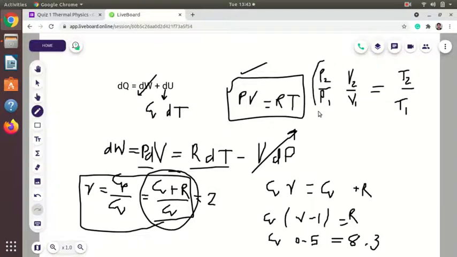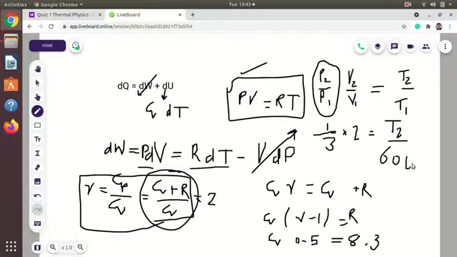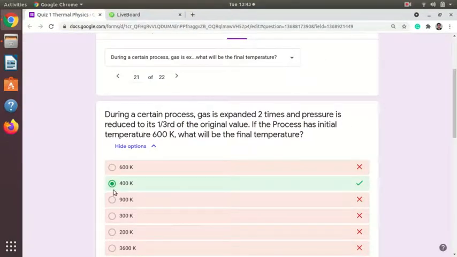So we can put in the values. What is given? Pressure is reduced to 1/3, so this ratio is 1/3, and volume is doubled, so this is equal to 2, and we have given the initial temperature, so T2 upon T1, that is 600. So if you solve for T2, here 2 3s are 6, and if you take 200 to that side, it will get multiplied with this 2 and it will be 400 Kelvin. So the final temperature after the process is 400 Kelvin.